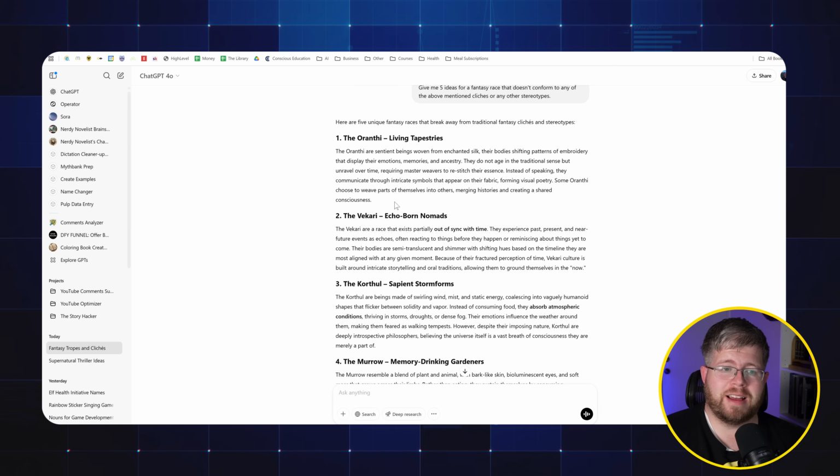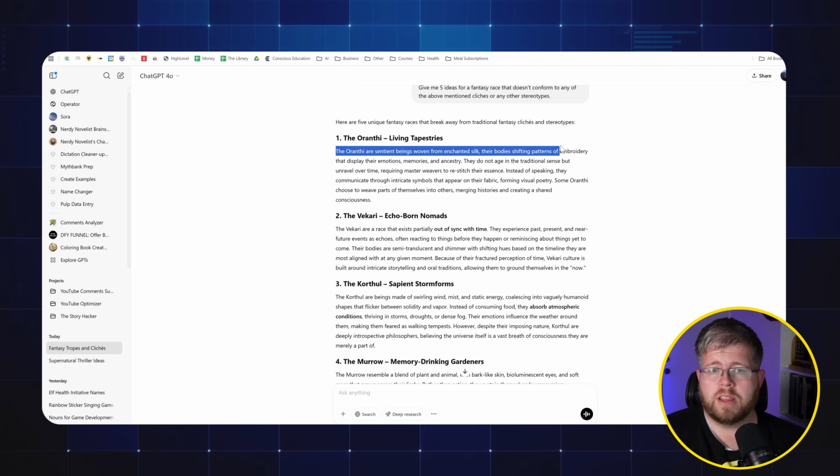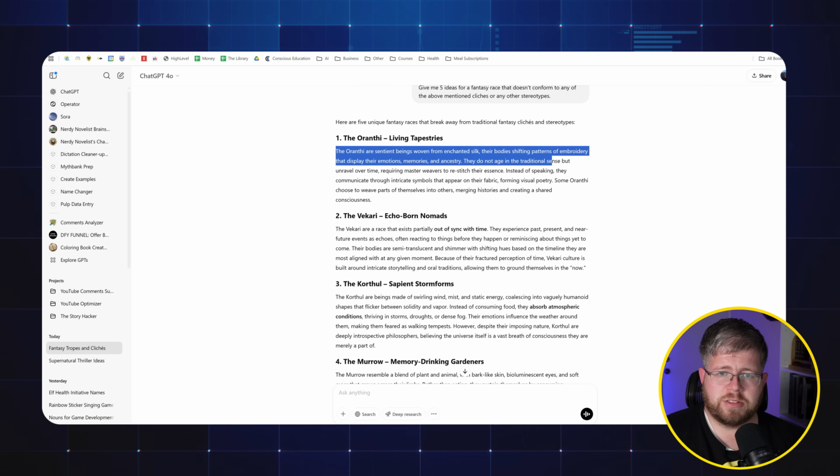In fact, I was reading through these and immediately got a whole bunch of short story ideas. I saw, for instance, this first one, the Oranthi, living tapestries. The Oranthi are sentient beings woven from enchanted silk, their bodies shaping patterns of embroidery that display their emotions, memories, and ancestry. They do not age in the traditional sense, but unravel over time, requiring master weavers to restitch their essence.